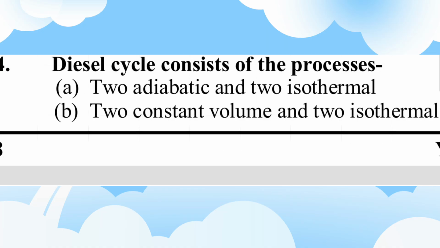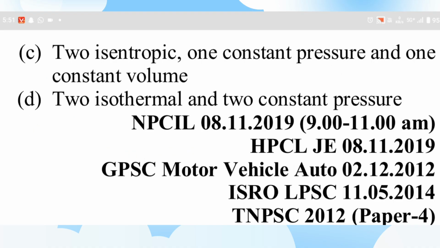Diesel cycle consists of the processes: constant pressure heat addition, constant volume heat rejection, and 2 isentropic processes, compression and expansion. Option A 2 adiabatic. Option C 2 isentropic, 1 constant pressure, 1 constant volume. Option C is the right answer.